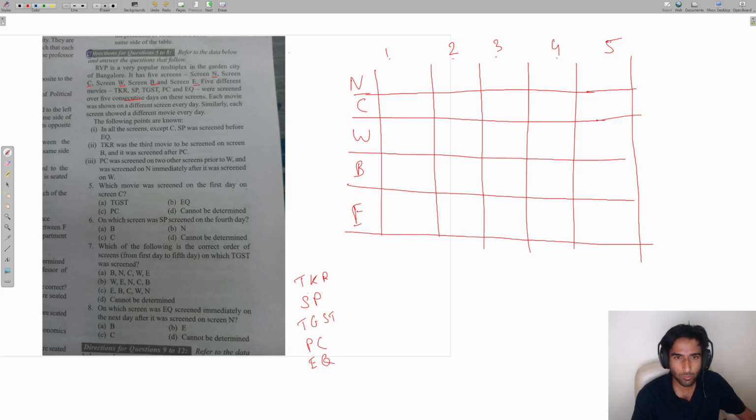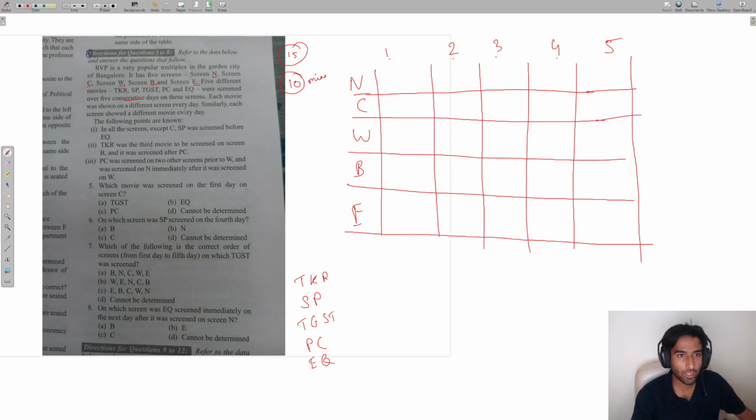This set should take approximately 15 minutes for an average student, and a good student should be done in 10 minutes. So 10 to 15 minutes is a good timeline to complete the set.